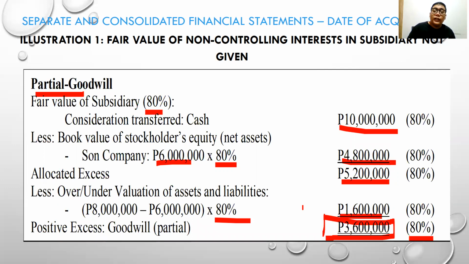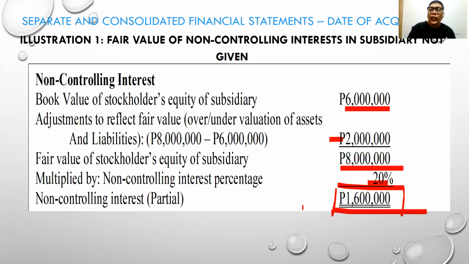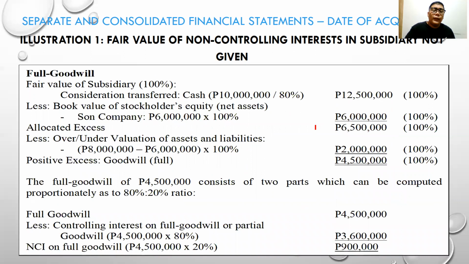It's 3,600,000. Now, what if the problem says to use the full goodwill method, or the fair value method? What if we have a basis for it? So how will we compute for the goodwill and the non-controlling interest?